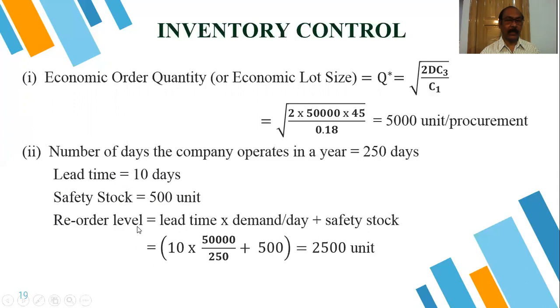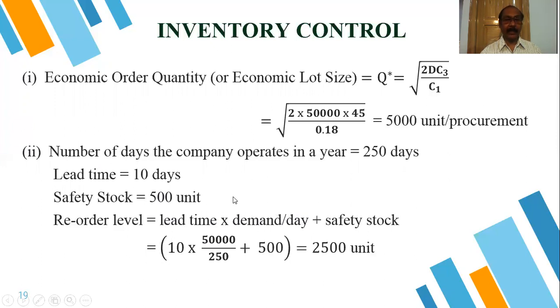So reorder level is the lead time into demand per day. Our demand is 50,000, which is converted to per day demand. When I was discussing model 1, I said that capital D is related to the EOQ.